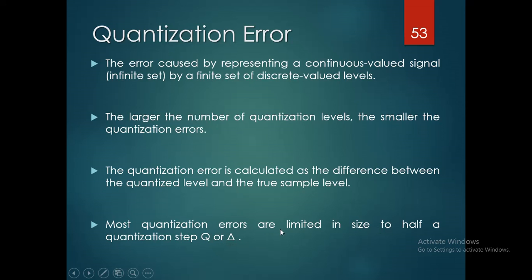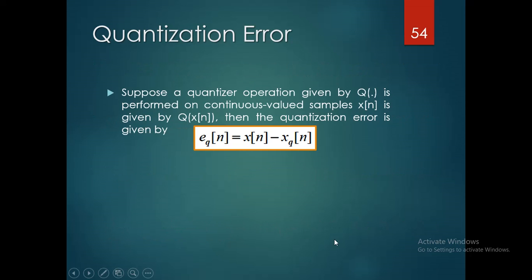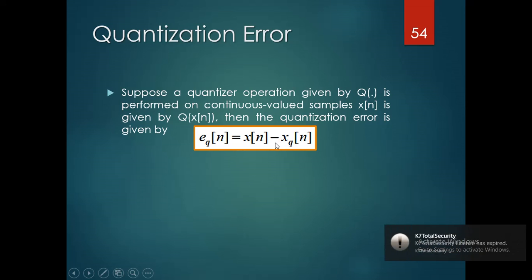to q or delta. So the equation for the quantization error is eq of n is equal to x of n minus xq of n. Here x of n is the continuous valued sample, minus the quantization level. From the quantization levels, we get the quantization error.